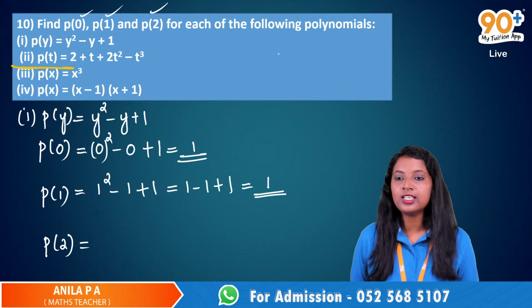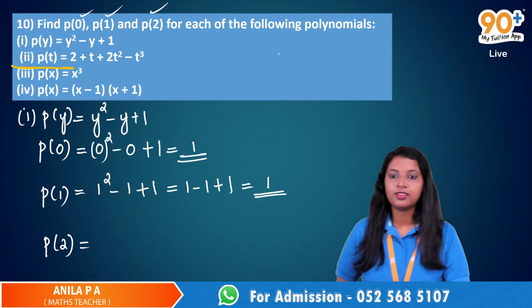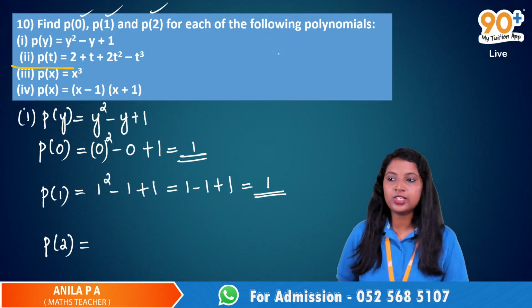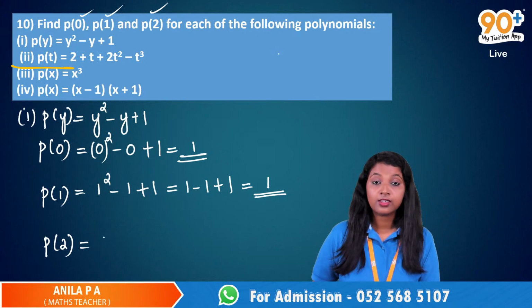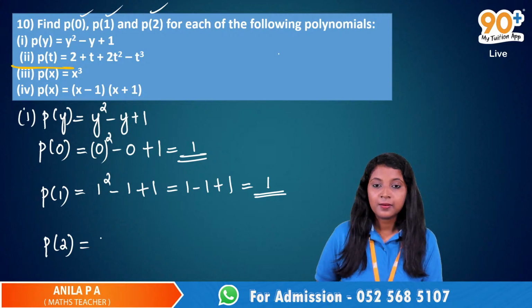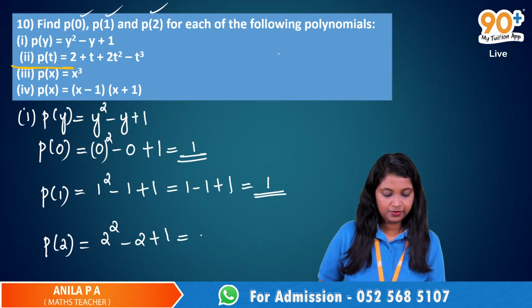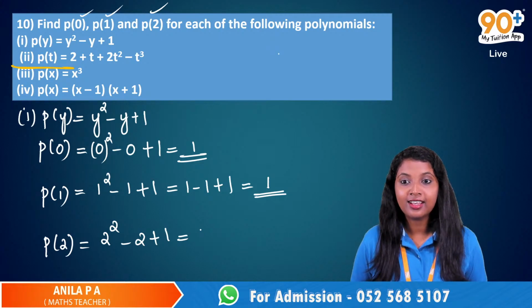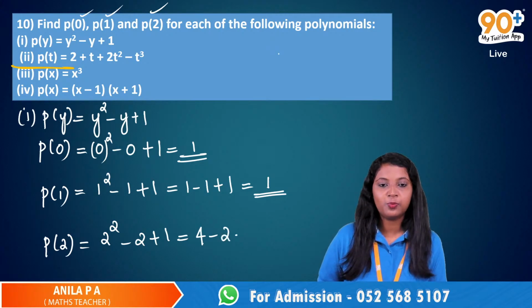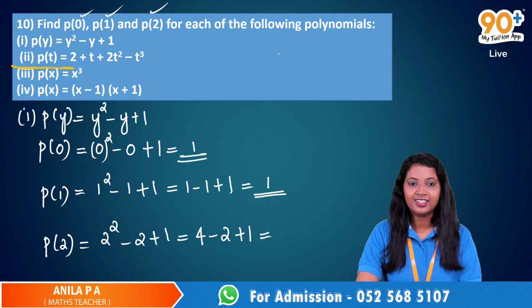Who is ready to solve this p of 2? P of 2 is equal to 2 square minus 2 plus 1. So 4 minus 2 plus 1. What is 2 square? 4. Minus 2, 4 minus 2 plus 1, that is 2 plus 1.